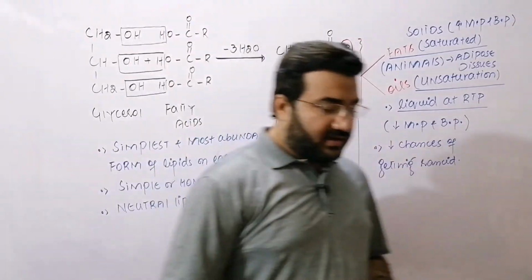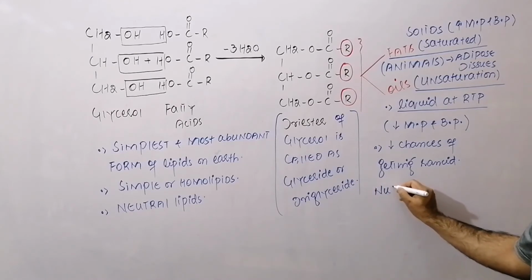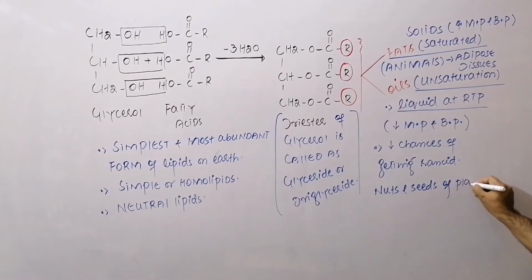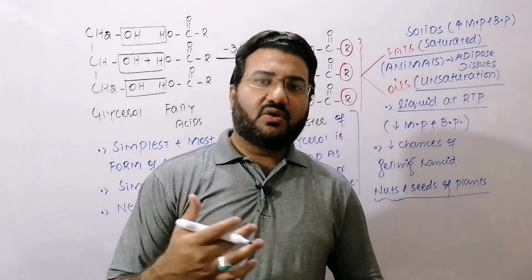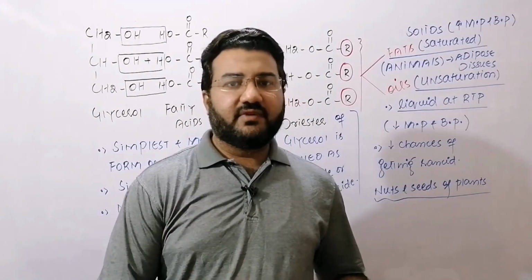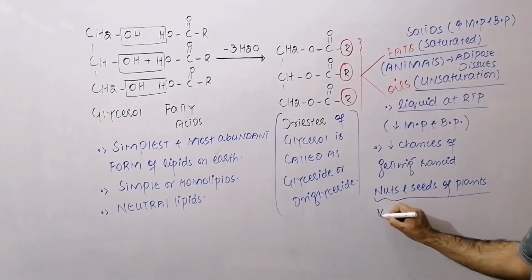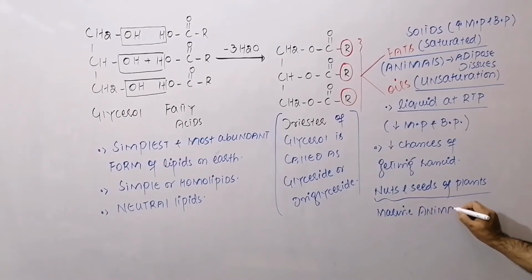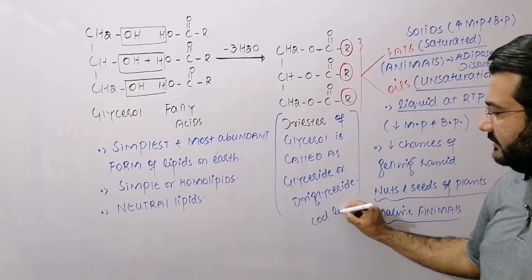On the other hand, the sources of the oils are usually the nuts and seeds of plants, like mustard oil, coconut oil, linseed oil. These are the oils which are obtained from the plants. They have vegetable origin. And my dear students, some oils are also obtained from the marine animals, like there is cod liver oil. Cod is a fish.